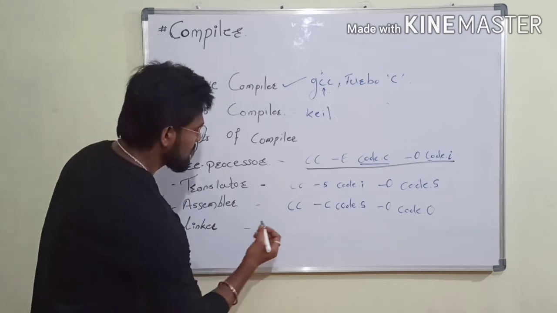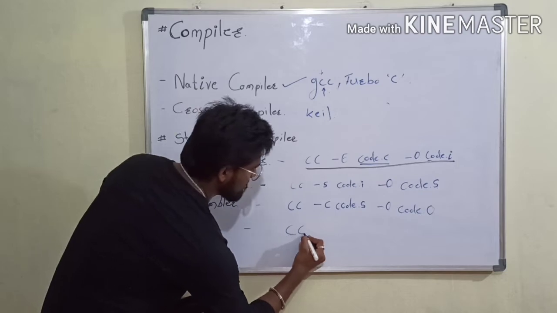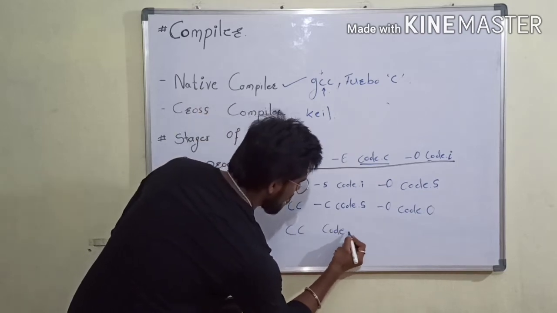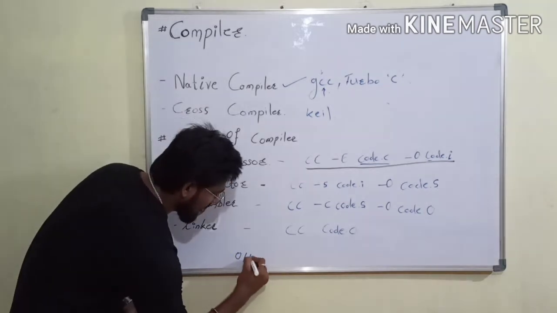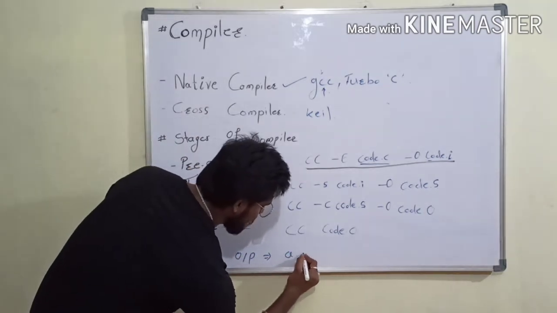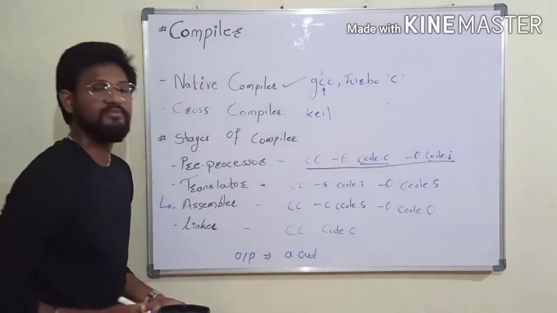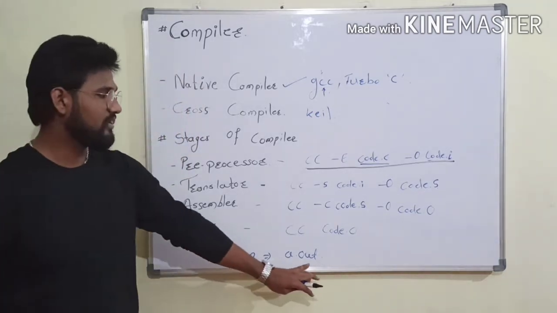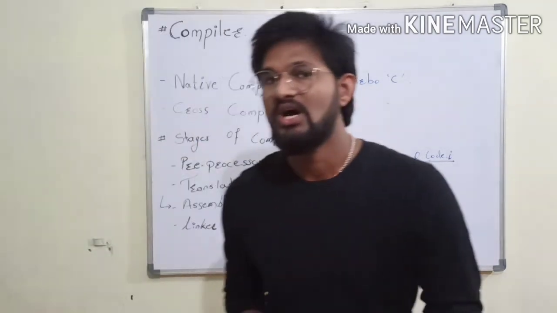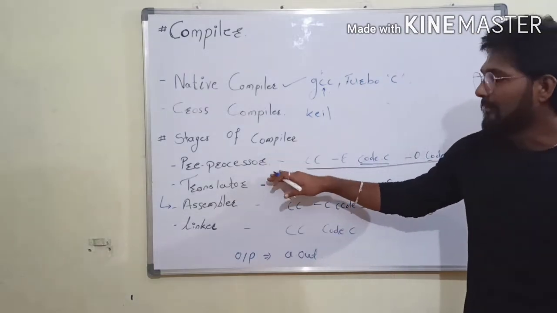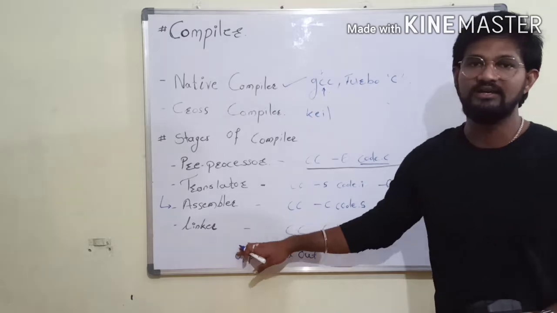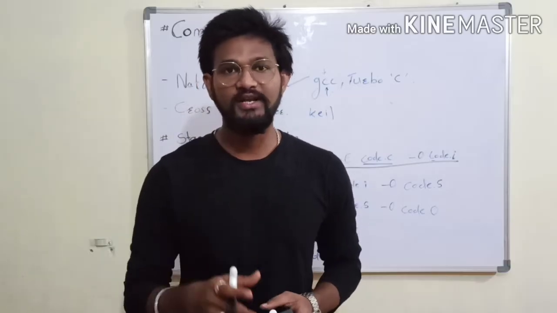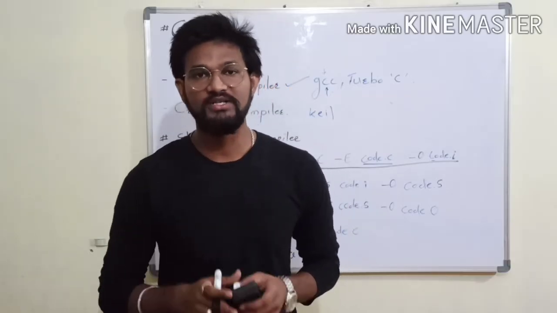executable file. For this the command is cc code.o. When you type this command, it generates the output file, that is the a.out file. So this is all of our compiler stages. There are 4 stages: preprocessor, translator, assembler and linker. Now I think you are clearer about what a compiler is and what the different stages of a compiler are.